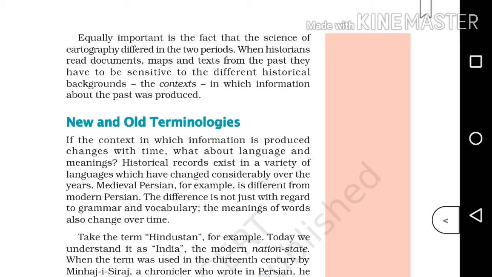So, we have discussed that context will change according to the time. Now let's discuss language and meanings. These historical records are in a variety of languages. They change over time. For example, medieval Persian is different from modern Persian. It's not only the grammar and vocabulary, the meanings may also vary.